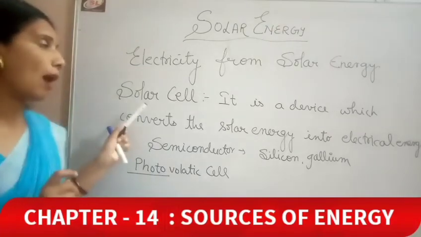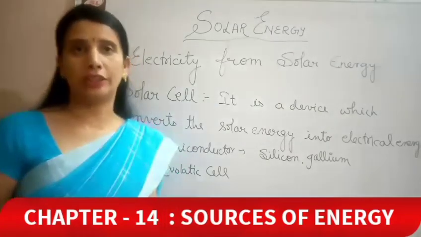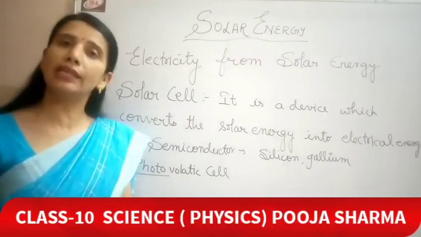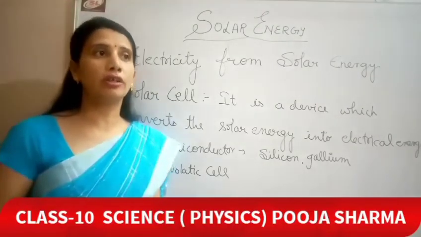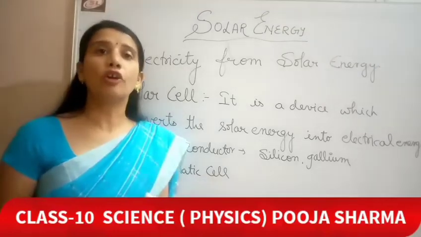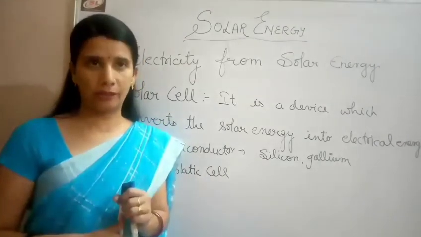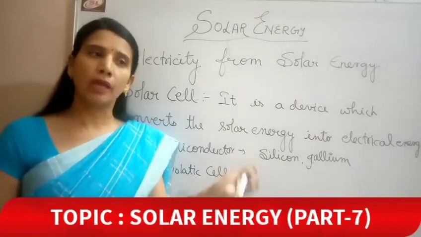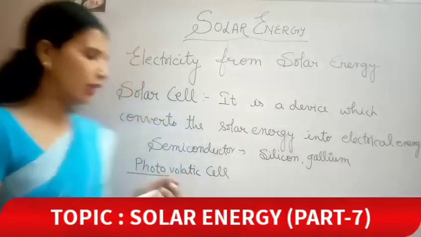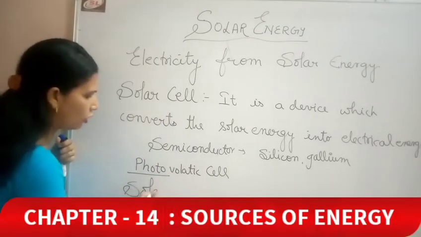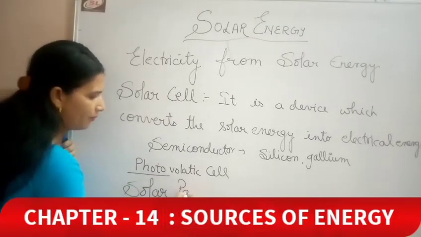Now the amount of electrical energy gained from a solar cell is very less, so we cannot actually utilize a single solar cell. So what should we do? We should arrange them, and now it has become a solar panel.